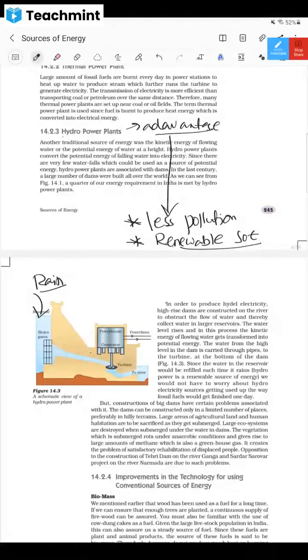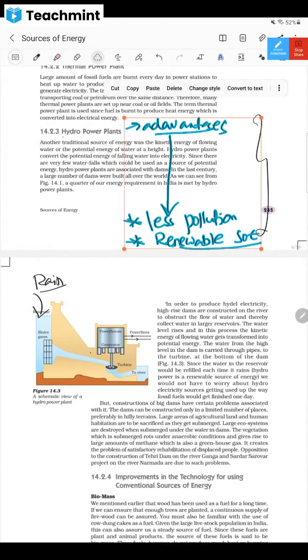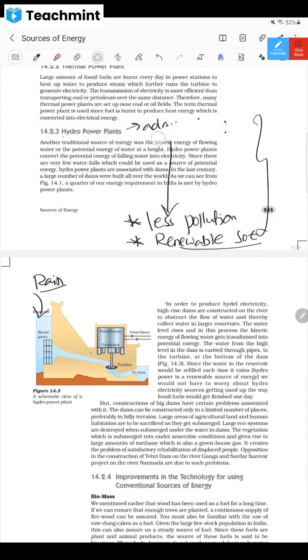Dear children, is it clear? Please write down these things also. These things are also required. You can just write there by making a point. Have you written this? Yes, dear children. Okay, fine. I hope till now you must have written this: renewable, less pollution.